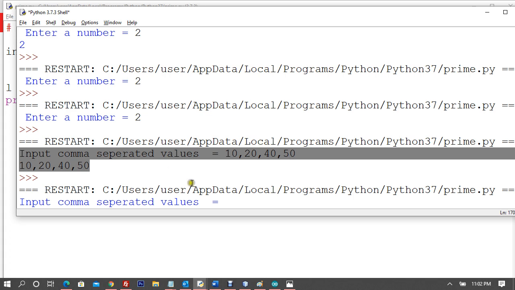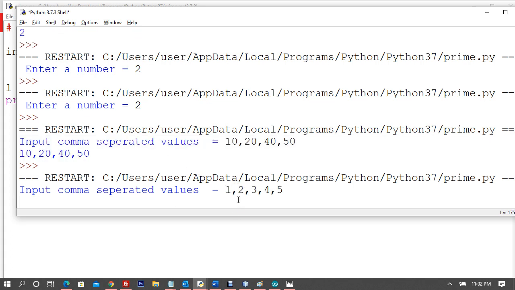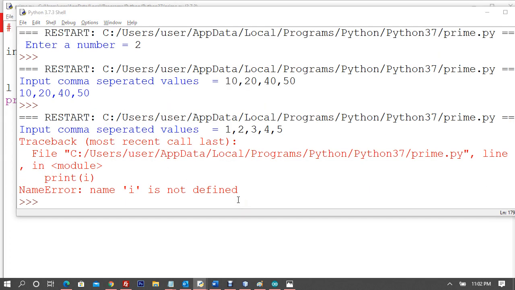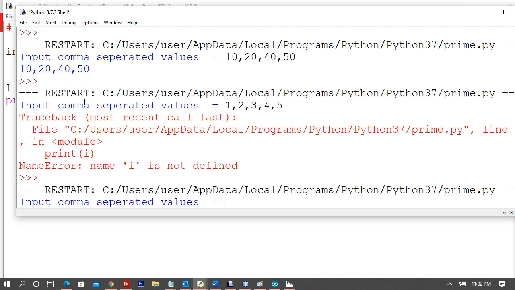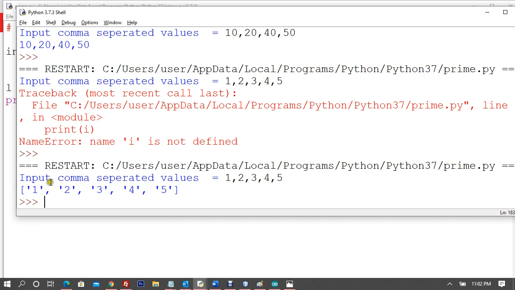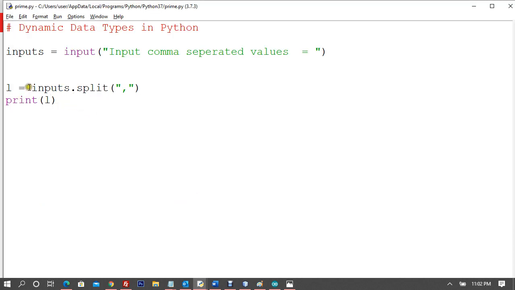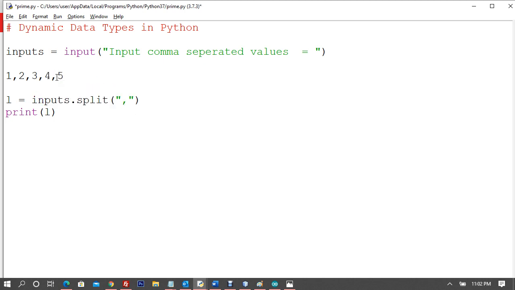Yeah, comma separated values. I will enter 1 2 3 4 5. Now you can see I is not defined. Okay, so now I'll do it again. 1 2 3 4 5. Yeah, it returns a list, a string type list. So whenever you say inputs dot split and it takes a condition, 1 2 3 4 5, it returns a list. So it will return us something like this.